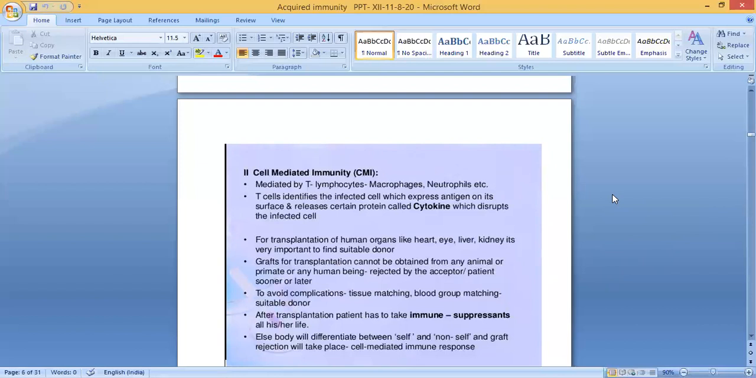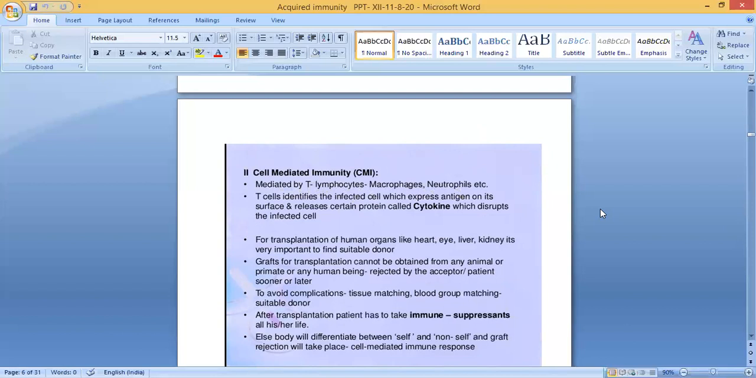Then what is CMI or cell mediated immunity? It is mediated by T lymphocytes. This immunity is mediated by which lymphocyte? T cells. Examples: macrophages, neutrophils, etc. T cells identify the infected cell which expresses antigen on its surface and release certain proteins called cytokines which disrupt the infected cell.